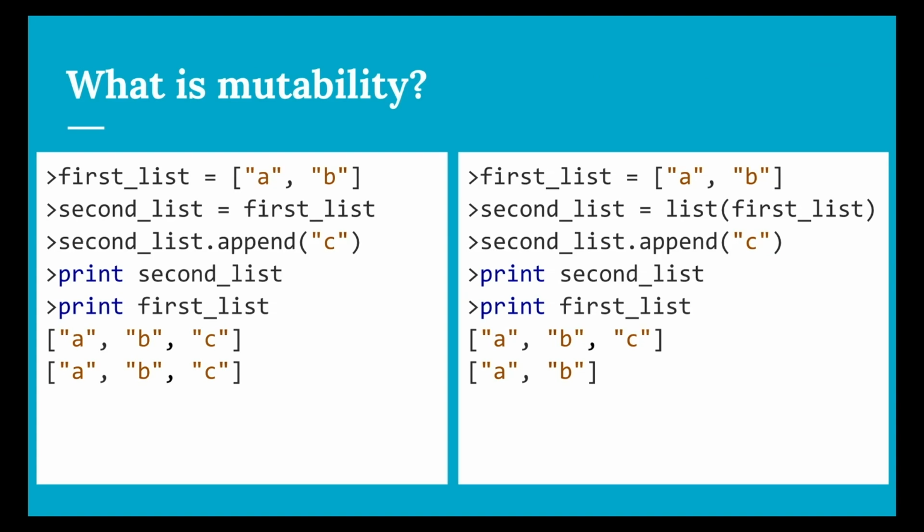In my second example, when I assign second list, I call list on the value of first list, which creates a copy. Then when I change second list, only second list has changed. It's because they're pointing to two actually different data structures, and only one has been changed. This is not true immutability. Lists are still mutable in Python, but this is how you would implement an immutable data type.